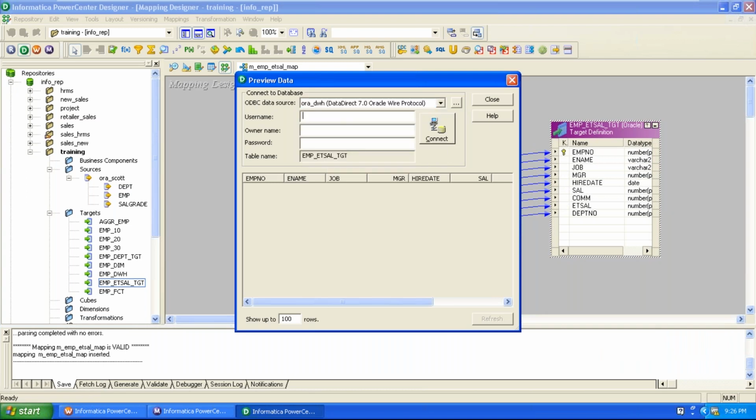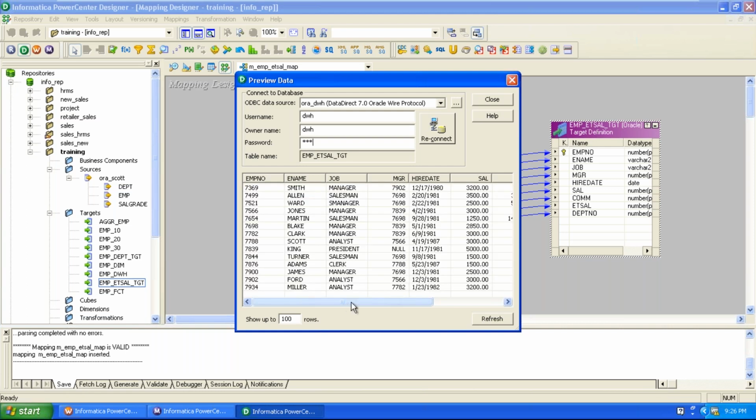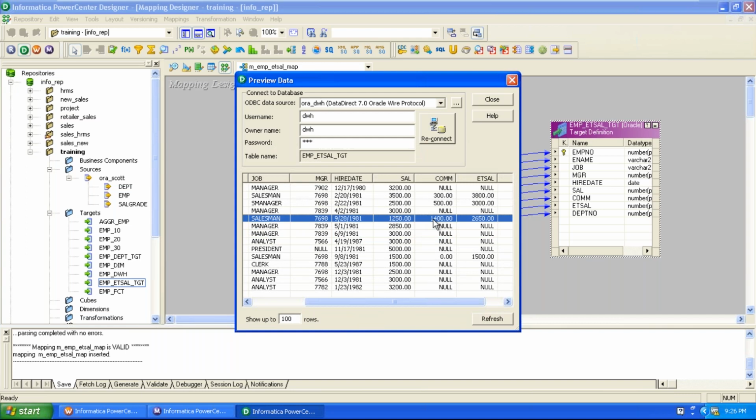So 14 rows are loaded, the expected number of rows are loaded, but we need to find out whether those rows are loaded to the target in the correct manner or not, whether the values are correct or not, because we derived new output ports in the expression transformation. Through those new output ports, we need to check whether we get the correct output or not. If we preview the data, see here, we added salary to the commission as an expression cell.